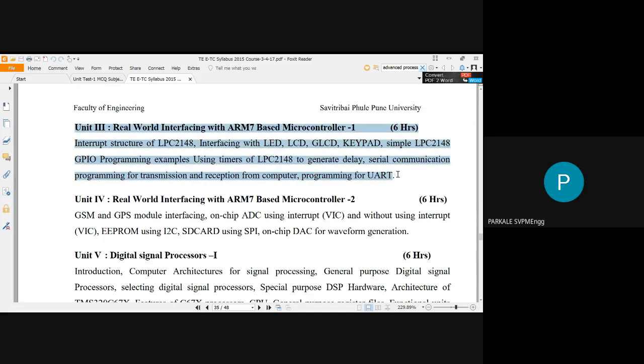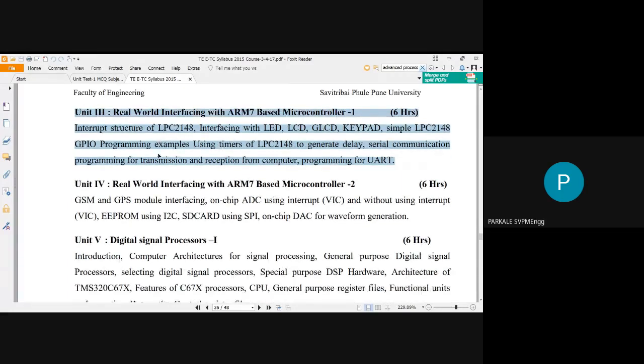To summarize, in unit number 3 you have to interface your ARM7 to LED, LCD, GLCD, keypad, timer, and UART. These different interfacings are called real world interfacing. You have to draw them and write the code for the same, and you have to check it on the development board.